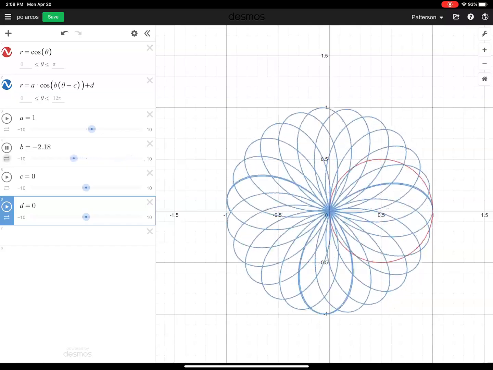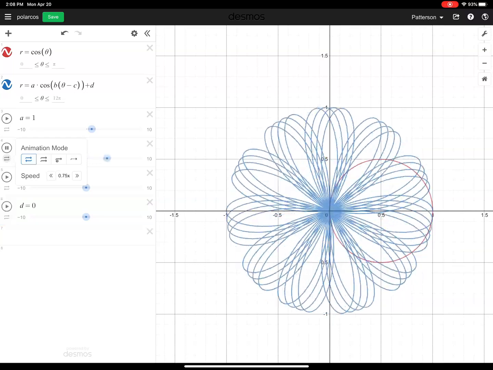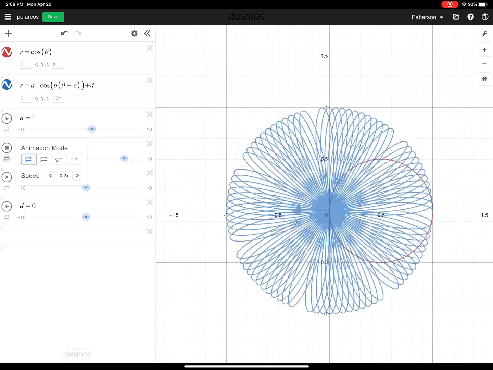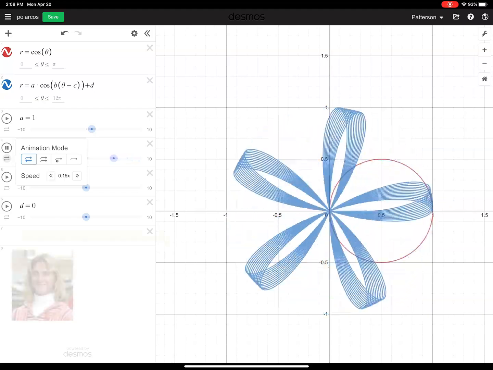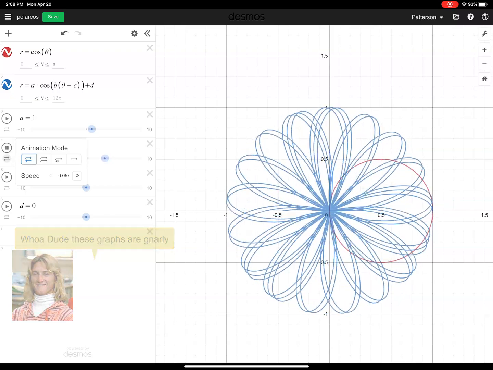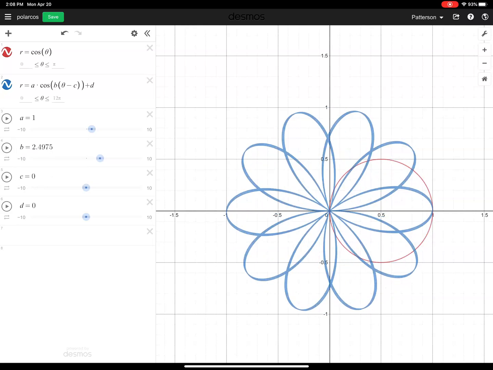Now I'm going to see if I can slow this down a little bit. I'm trying to slow it down. This is not slowing it down. There, that's slowing it down, maybe. Really slow it down. So I wanted to see kind of what was happening. All right, so I'm getting some loops. Let's pause this, and let's take a look at this a little bit more.